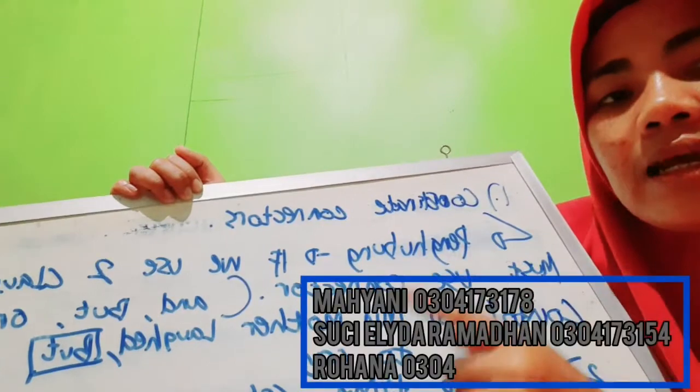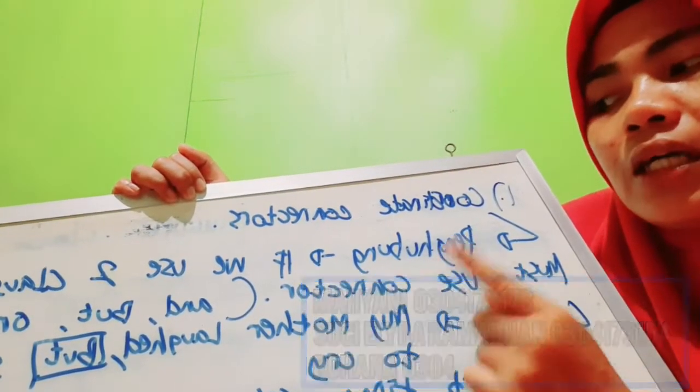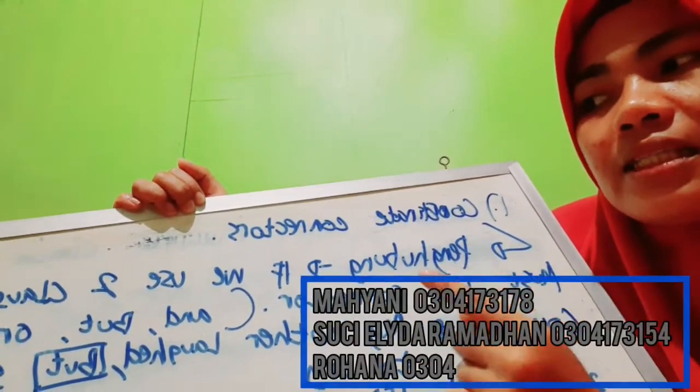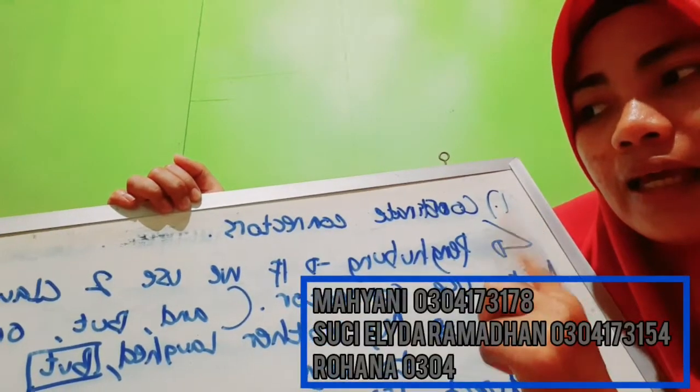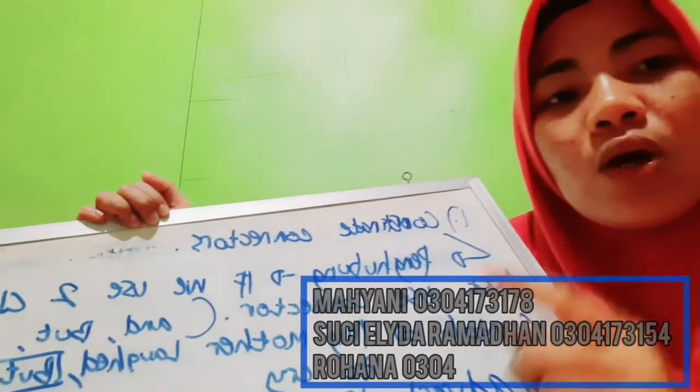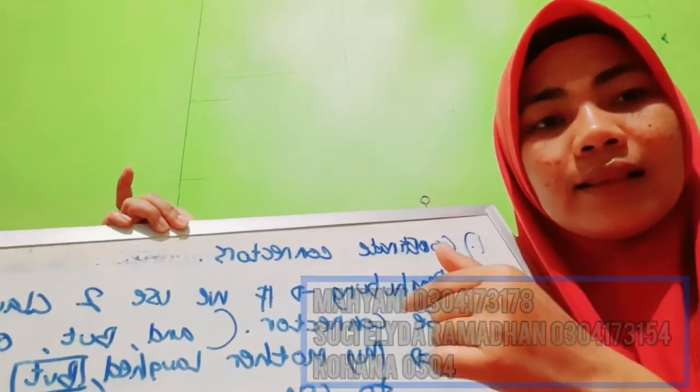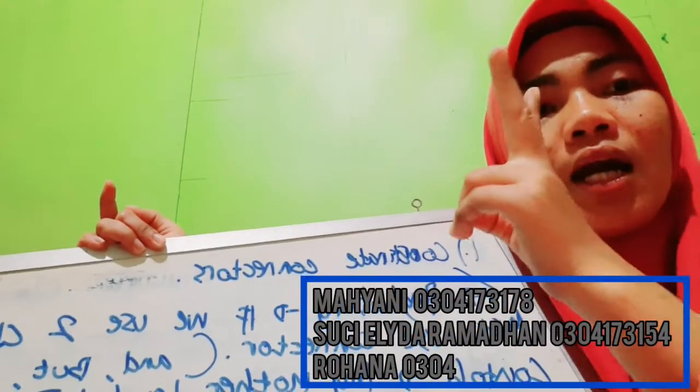But is the penghubung between two clauses, my mother laughed and she wanted to cry. So the connecting word is but. That is the connector between two clauses.